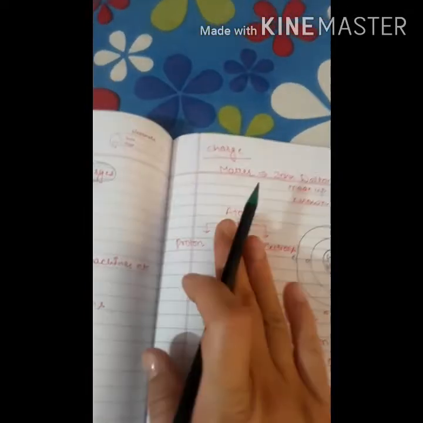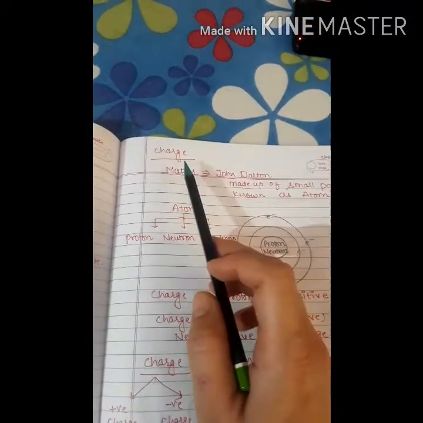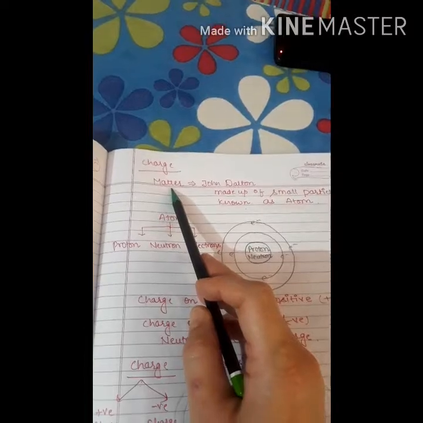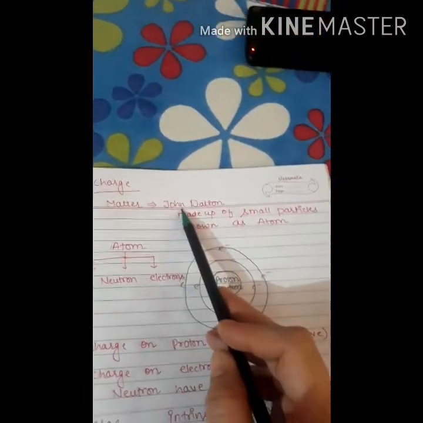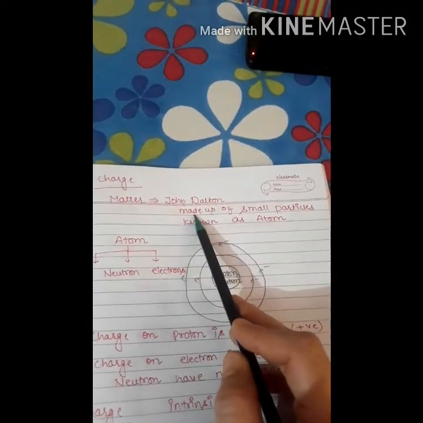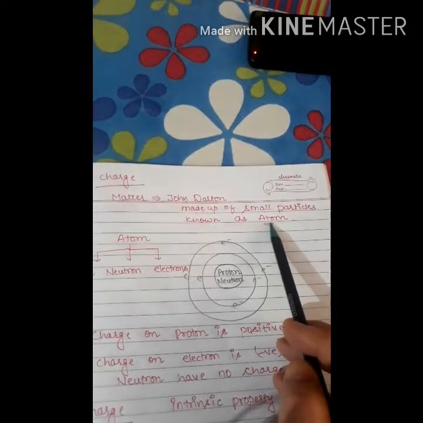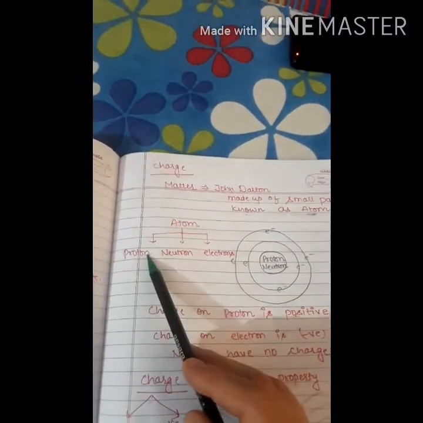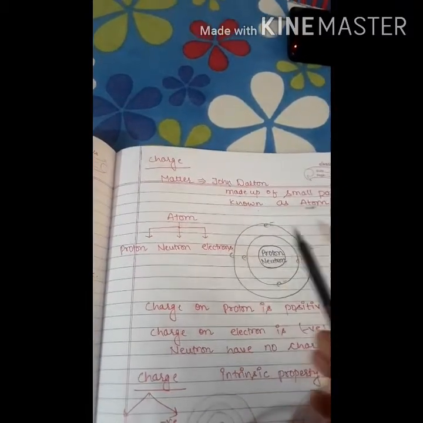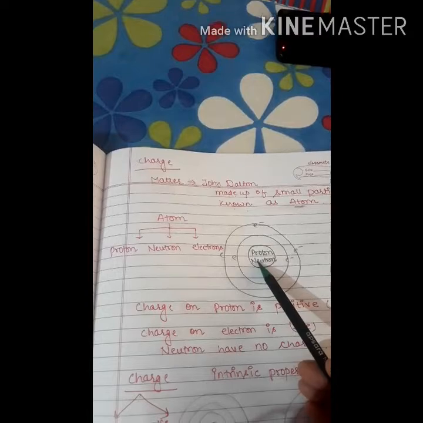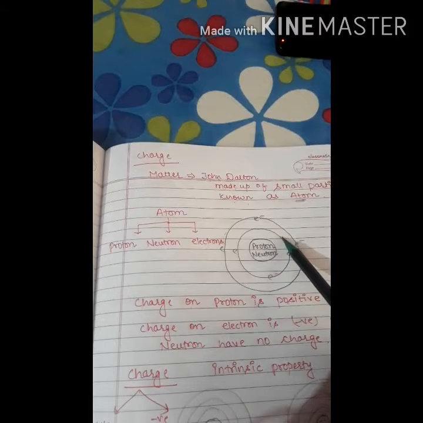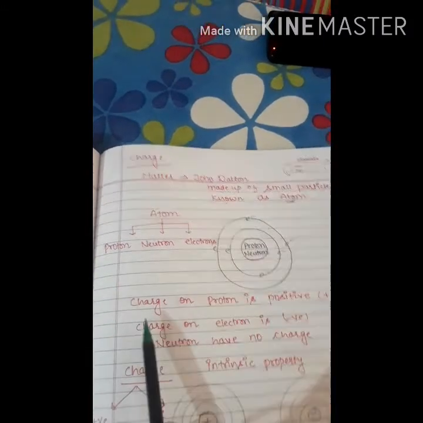Now, the next topic is charge. Before starting this topic, you should know about matter. A famous scientist, John Dalton, said that any matter is made up of small particles known as atoms. An atom itself is made up of three particles known as proton, neutron and electron. Protons and neutrons are situated inside the nucleus, while electrons revolve around the nucleus in various orbits.